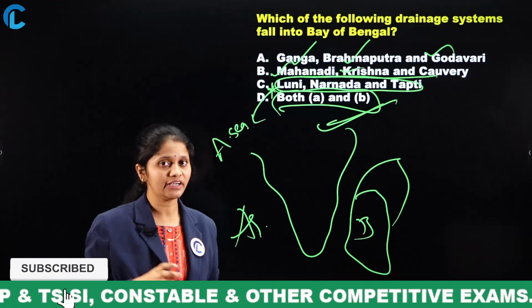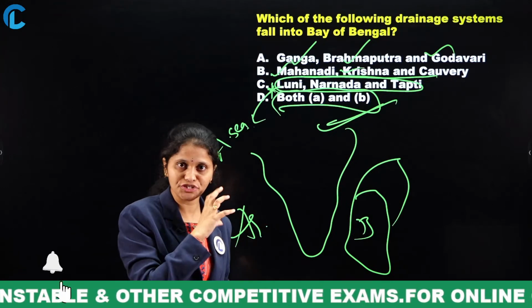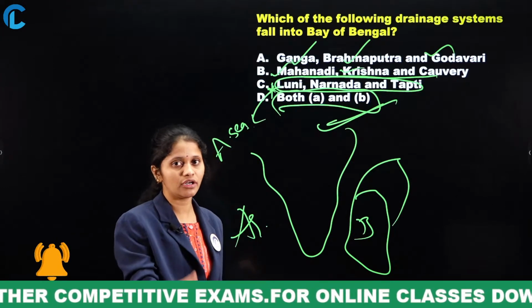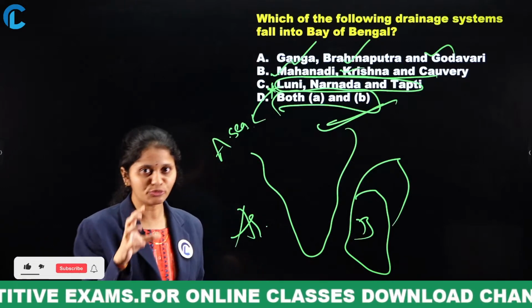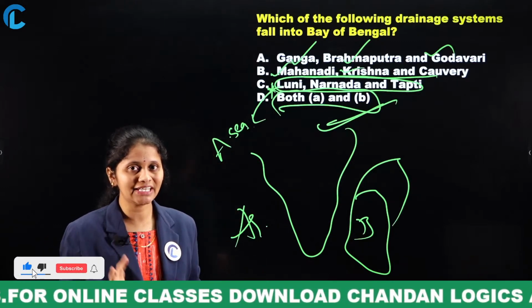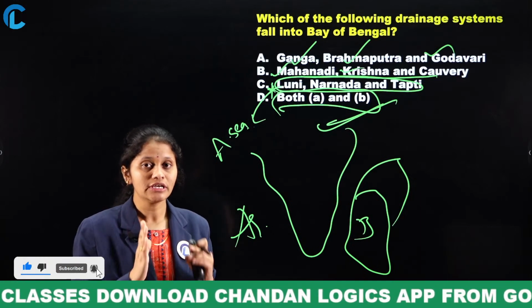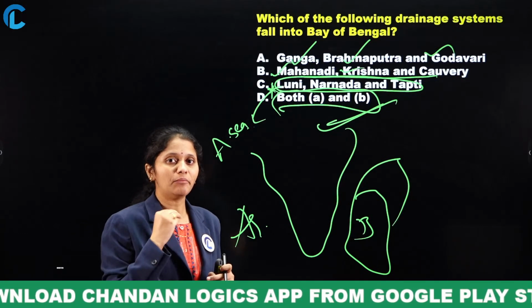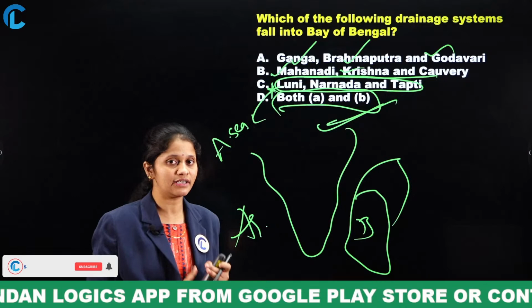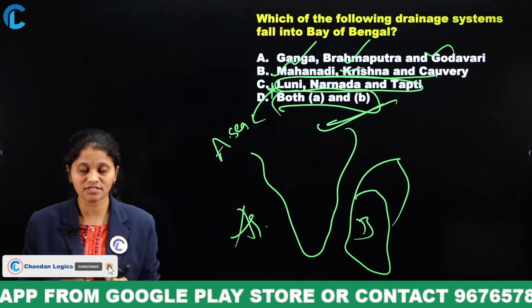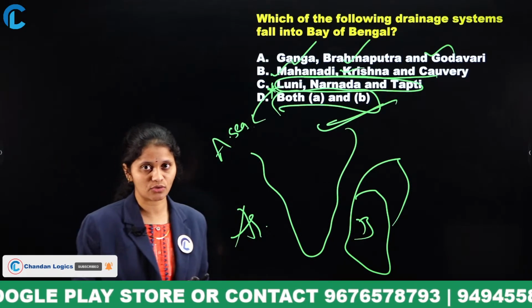Now are you clear, like which of the following rivers flows into the Arabian Sea and which of the following rivers falls into the Bay of Bengal? Once you have a clear idea and without confusion, you have to be perfect, because a number of times in various central examinations and state examinations these questions were raised.